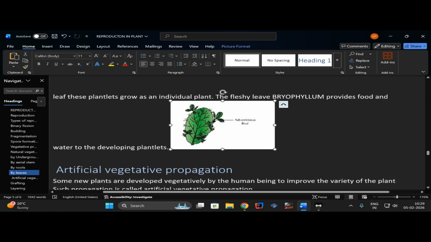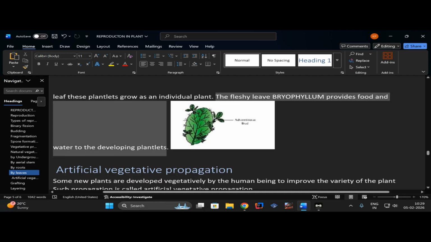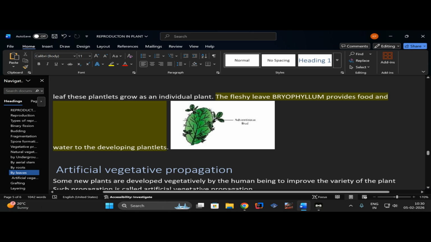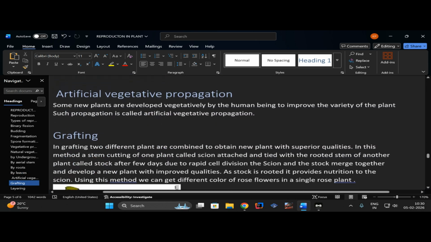Then the question arises here: how will it get nutrition, because it does not have any roots or anything similar to obtain nutrition? Until it produces its roots after falling on the soil, the nutrition and plant hormones will be provided by the main larger plant on which the small plants are growing. You can see here the fleshy leaves of Bryophyllum provide food and water to the developing plantlet. So it will contain all the food and water needed for the plantlets to grow until they are completely prepared to grow into a new plant.